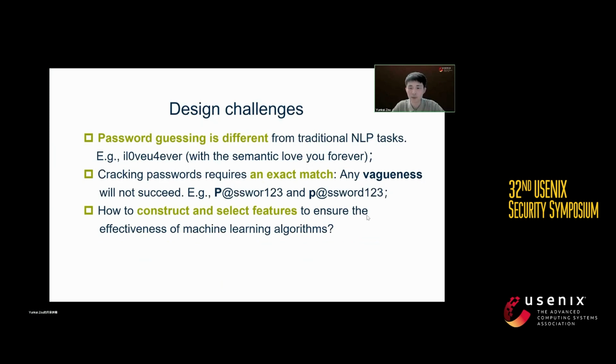Although applying classical machine learning techniques to password guessing may seem simple, it's actually quite challenging. First, passwords are essentially short texts and have some characteristics that differ significantly from traditional NLP tasks. Second, cracking passwords requires an exact match, that is, any vagueness will not succeed. Additionally, determining how to construct password features to ensure the effectiveness of machine learning algorithm is not straightforward. Next, I will explain in detail how classical machine learning techniques can be applied to password guessing.